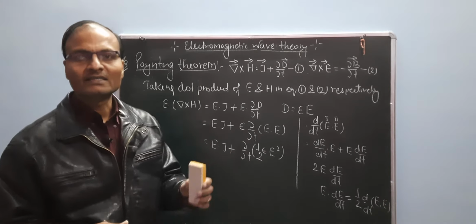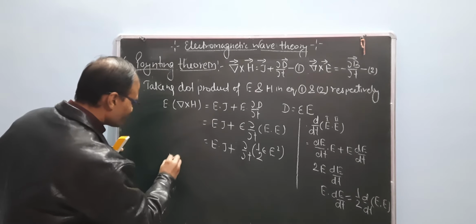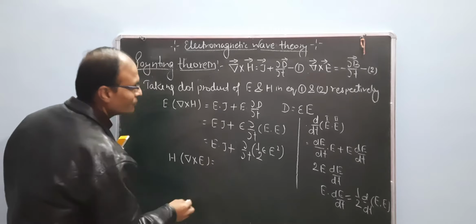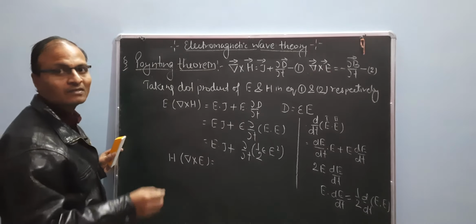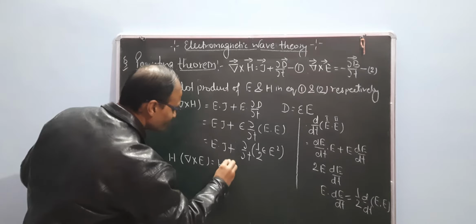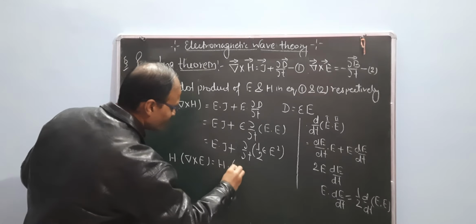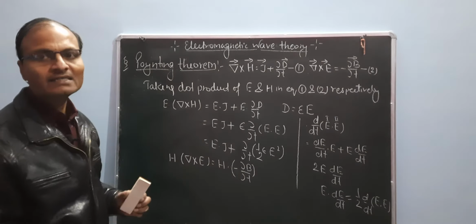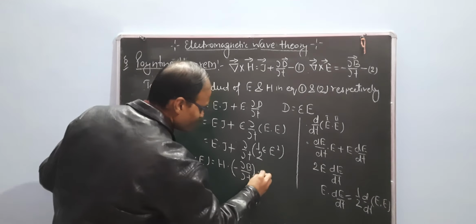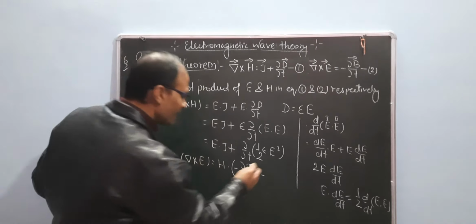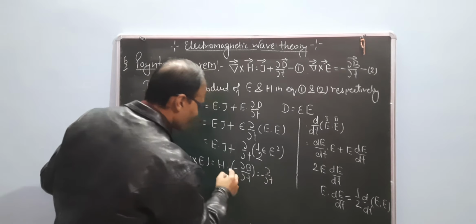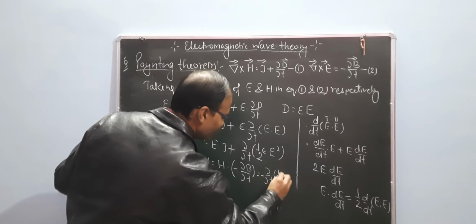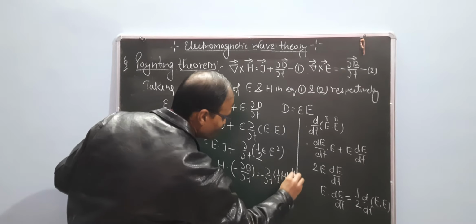Now what is the function of H times H dot ∇ × E? It is equal to minus ∂B/∂t. So we can say H dot product of minus ∂B/∂t. Minus is a common factor, so we can take the minus out, and ∂/∂t of B, where B equals μH. So the equation is (1/2) μ H².